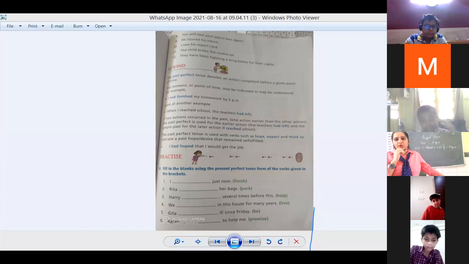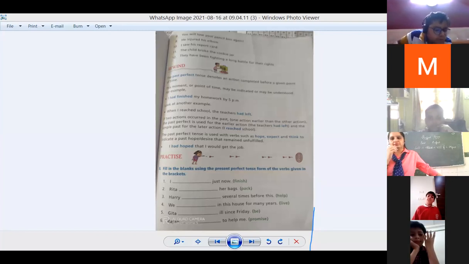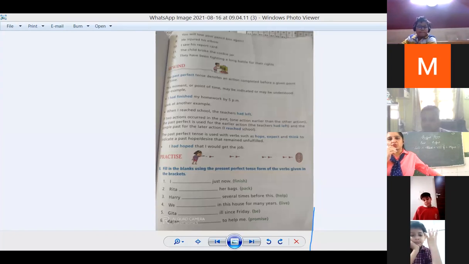Cooking is continuous, beta. Why Radha is not cooking, sorry, food? Ma'am, ma'am. Why Radha has not cooked food? Radha has not cooked food. Why Radha has not cooked food?